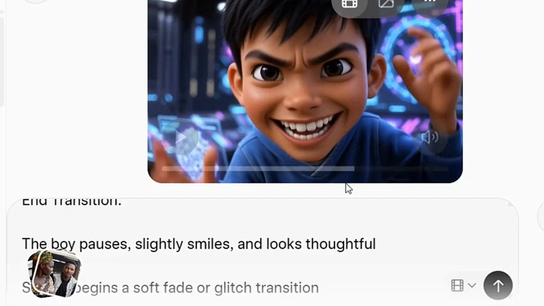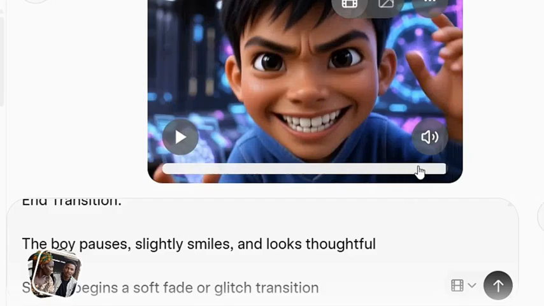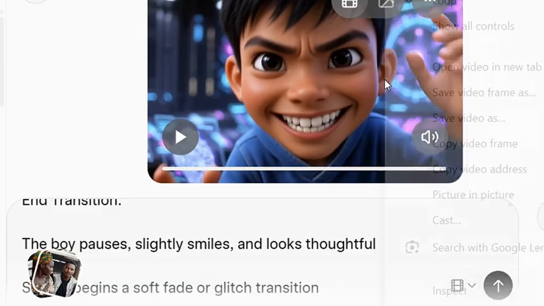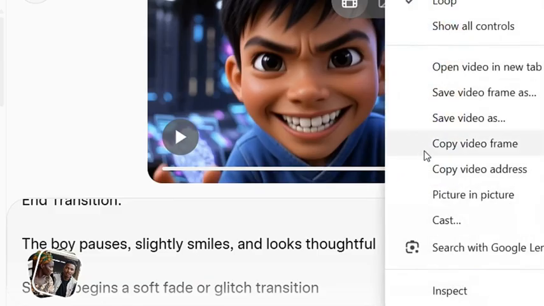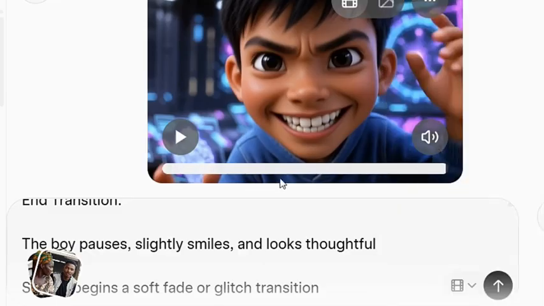Now, after we click on download and it downloads to our phone, we move this to the end of the video. As you can see, this is the end of the video. Now, the next thing we are going to do, so that we can create a long video with a consistent character, is right click, and click on copy video frame. When we click on copy video frame, it's going to copy the video frame.